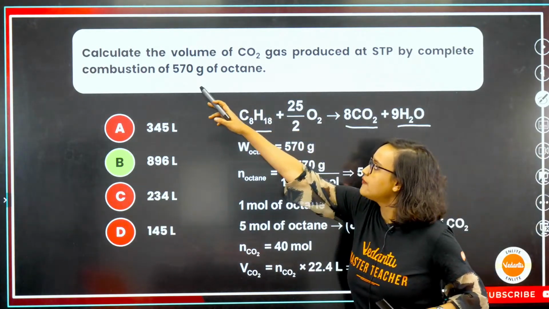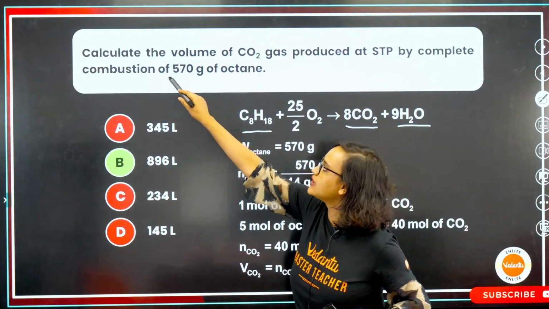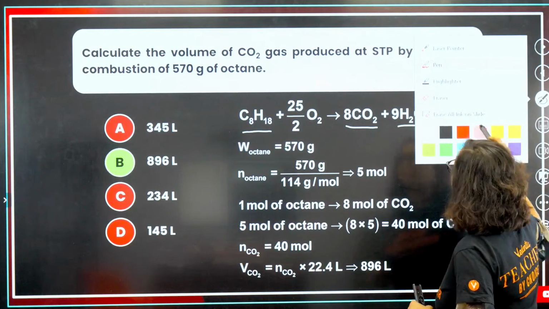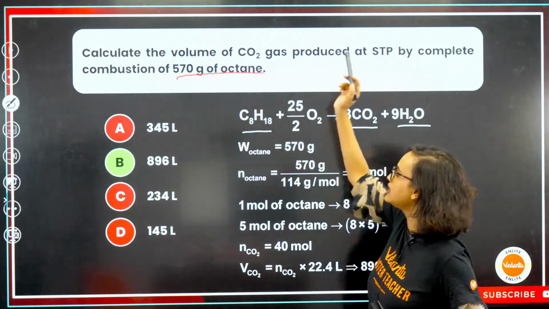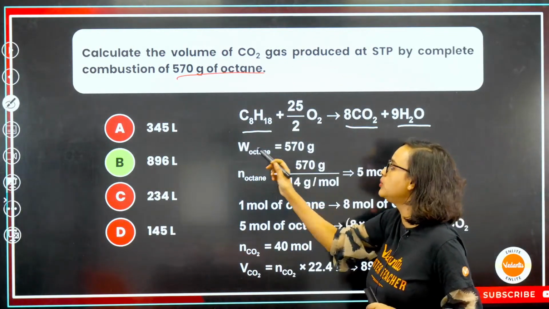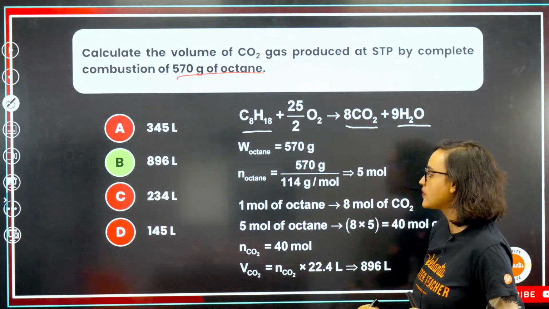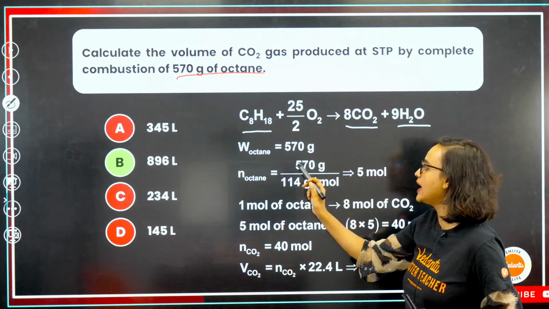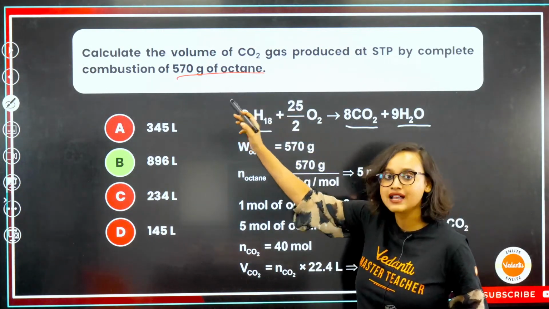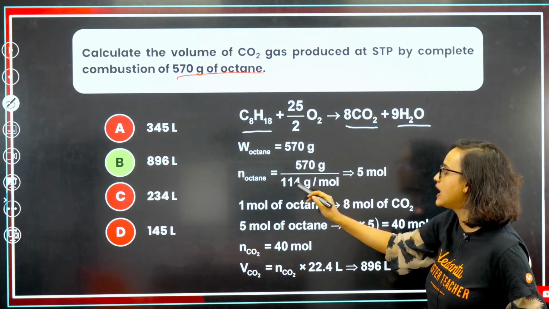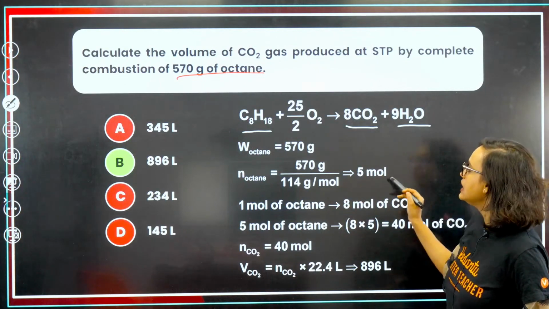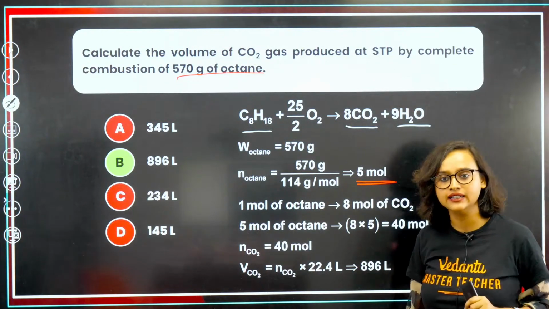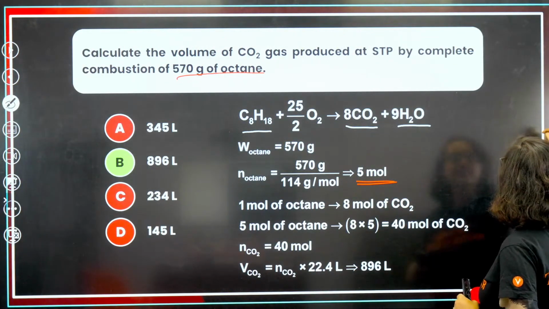Now, 560 gram of octane is given to you in the question. So let's write that down. W of octane is equal to 560 gram. Now if we have to find n of octane, we divide the given mass, 560 gram, by the molar mass, 114 gram per mole. This equates to 5 mole. Is this getting clear?